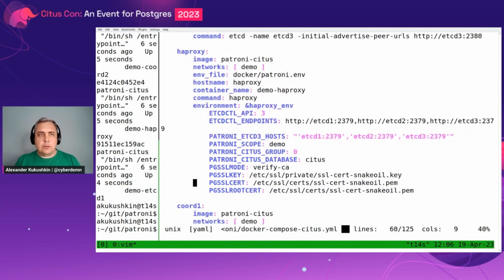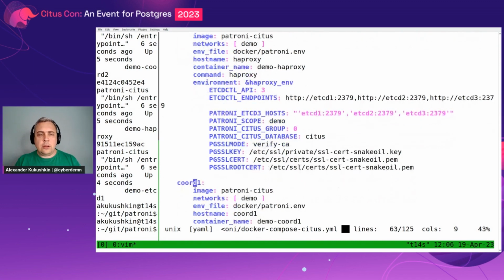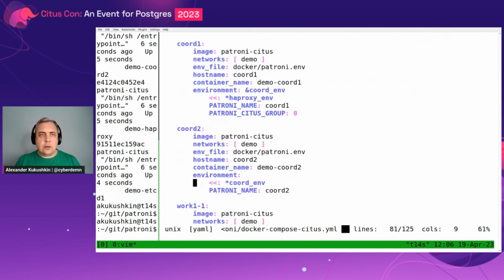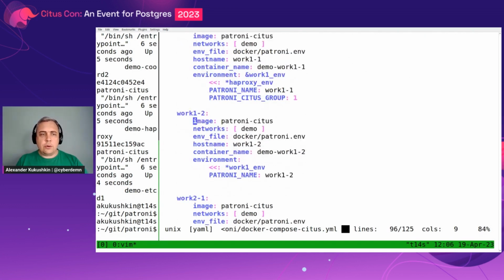We also have in the manifest an HA proxy container, which provides a single endpoint and can connect us either to the coordinator or to worker nodes. We have 2 containers with coordinators that also create a highly available cluster for Citus coordinator nodes, and 2 pairs of containers with workers.